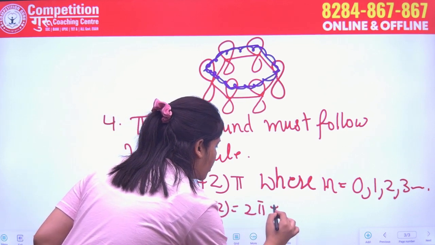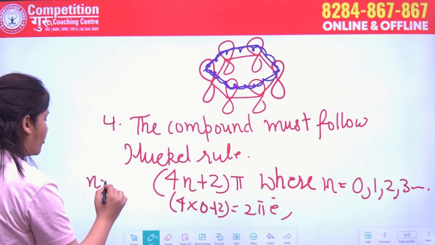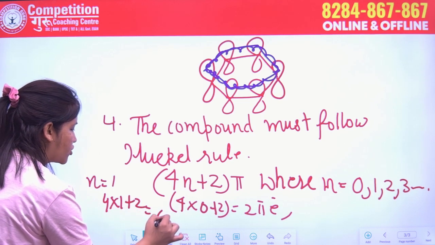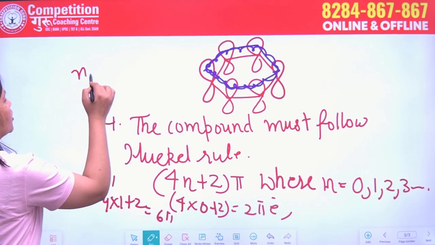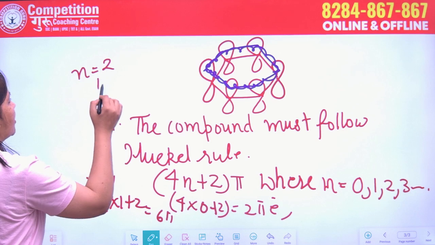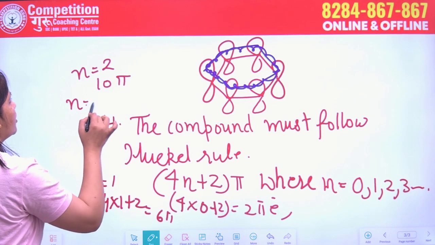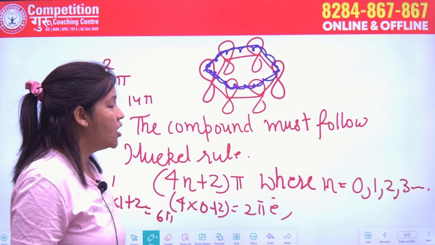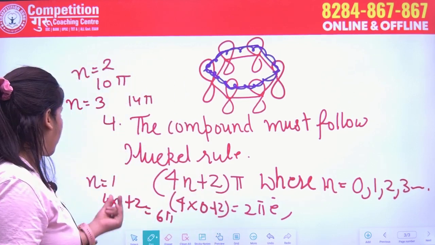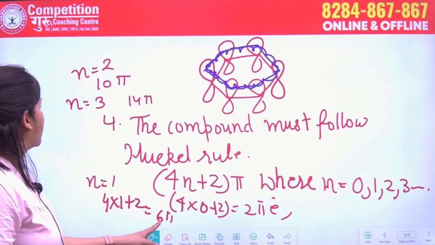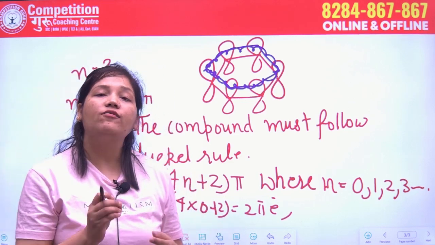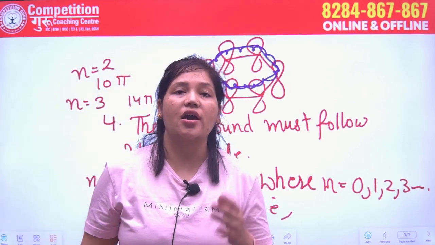2 pi electron. If we put the value of n equal to 1, then we get 4 plus 2, which is 6 pi electron. If we put the n value 2, then we get 10 pi electron. If we put the value of 3, then we get 14 pi electrons. So if a compound has 2 pi electron, 6 pi electron, 10 pi electron or 14 pi electron, then we will consider them as aromatic compounds.